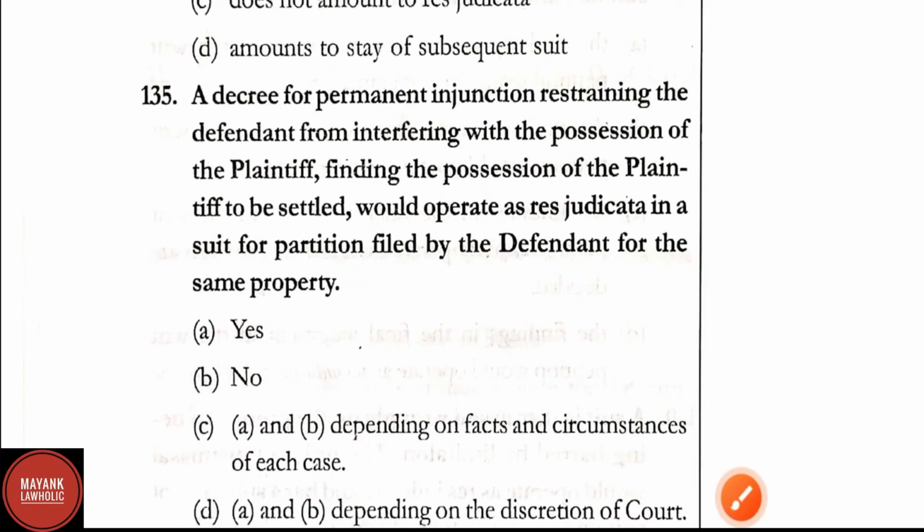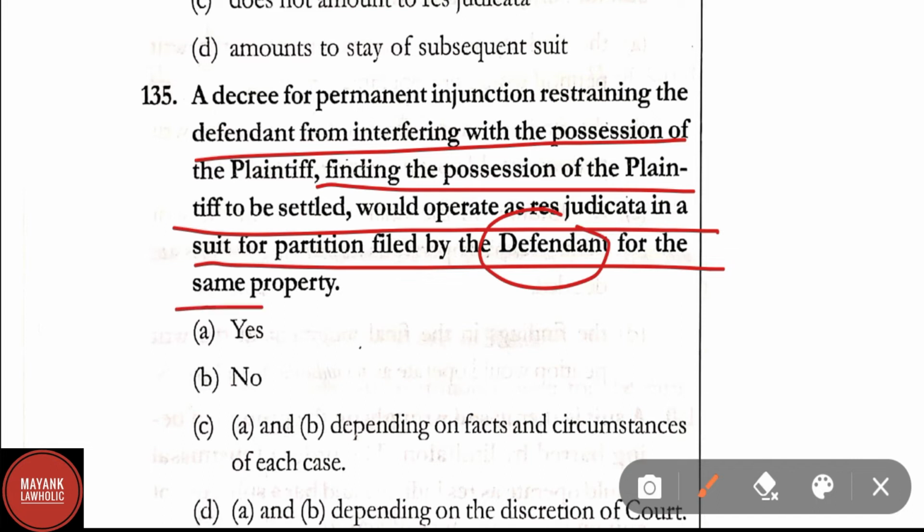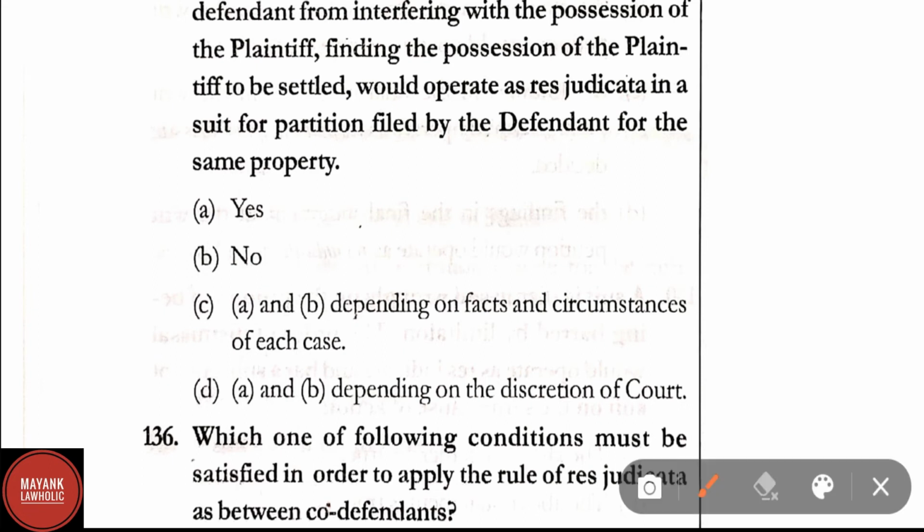Question number 135. A decree for permanent injunction restraining the defendant from interfering with the possession of the plaintiff, finding the possession of the plaintiff to be settled, would operate as res judicata in the suit for partition filed by the defendant for the same property. Option A, yes. Option B, no. Option C, A and B depending on the facts and circumstances of each case, and option D, A and B depending on the discretion of the court. In question number 135, correct answer is option B, that is no.